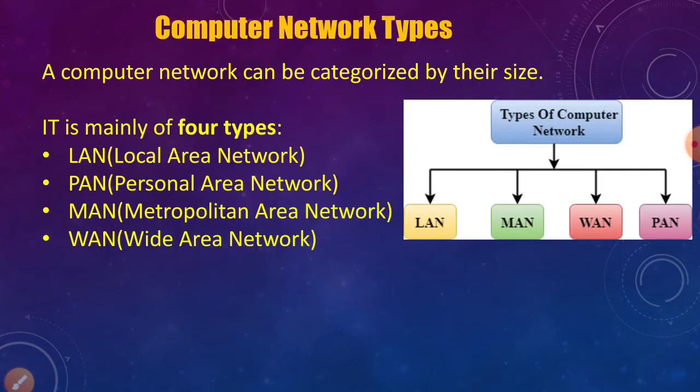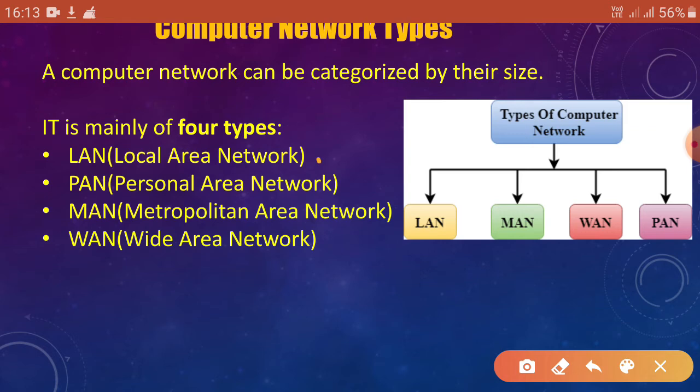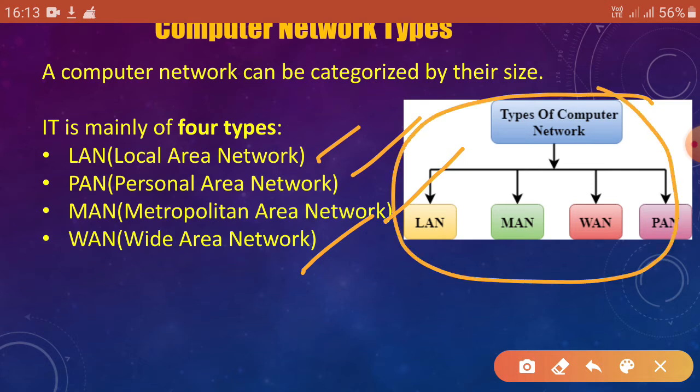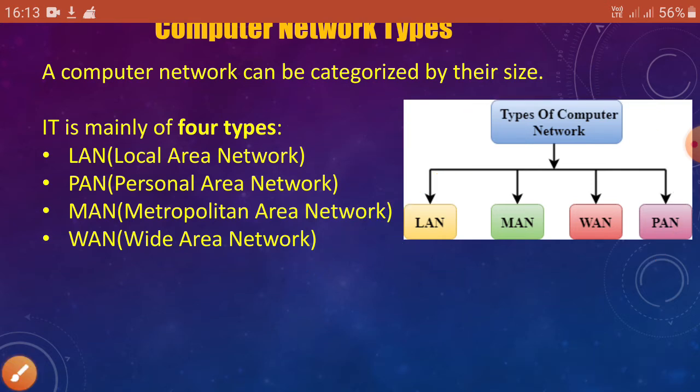So now we'll be learning about network types. So what are the network types? A computer network can be categorized by their size. Mainly 4 types. One is LAN, local area network, PAN, personal area network, MAN, metropolitan area network, WAN, wide area network. Okay, these are the types of computer network. Now we will be learning one by one, so listen carefully.